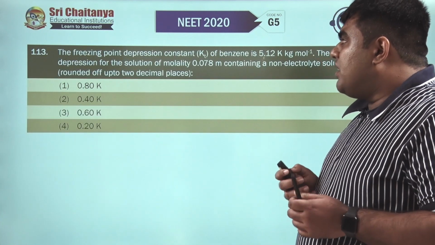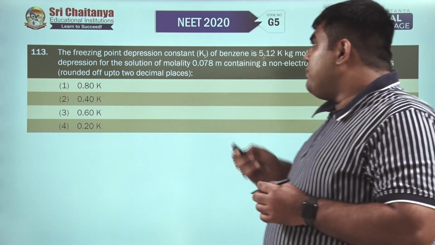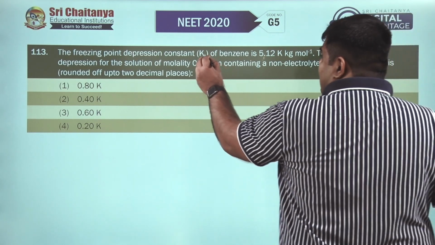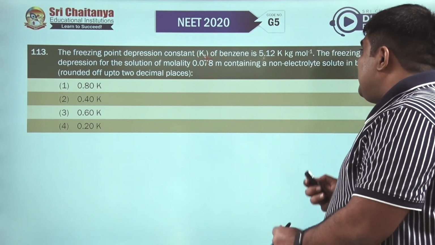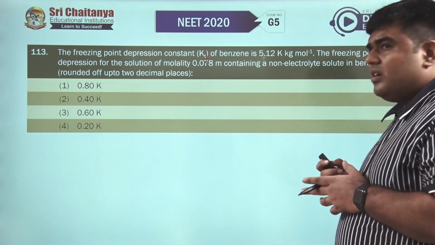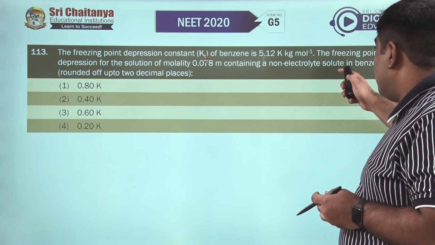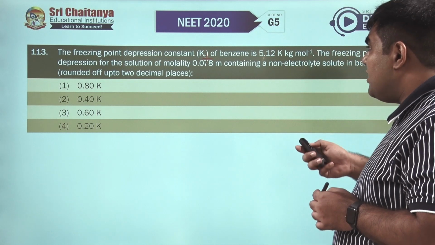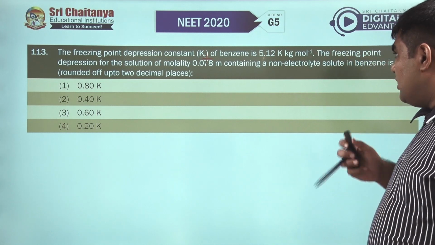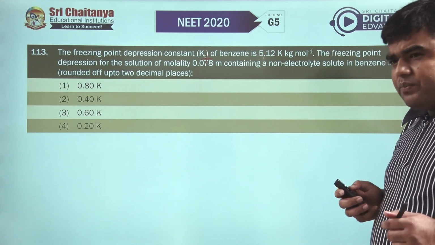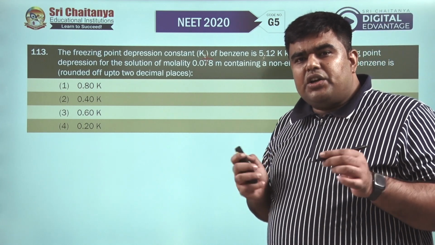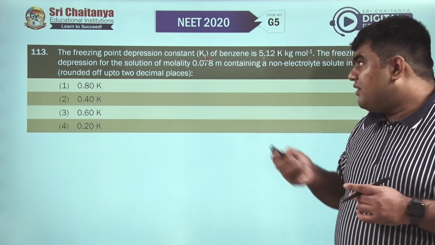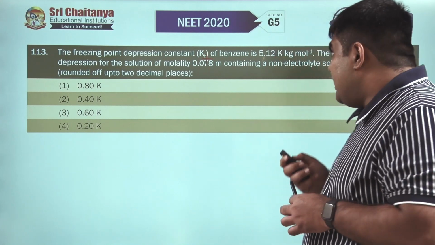Now moving to question number 113. The freezing point depression constant, that is Kf, so this is Kf of benzene is 5.12 Kelvin kilogram per mole. The freezing point depression for the solution of molality 0.078 molar containing a non-electrolyte solution. So we have been given a non-electrolyte solution, that means the van't Hoff factor is going to be 1, and we have been also given the Kf value and molality.